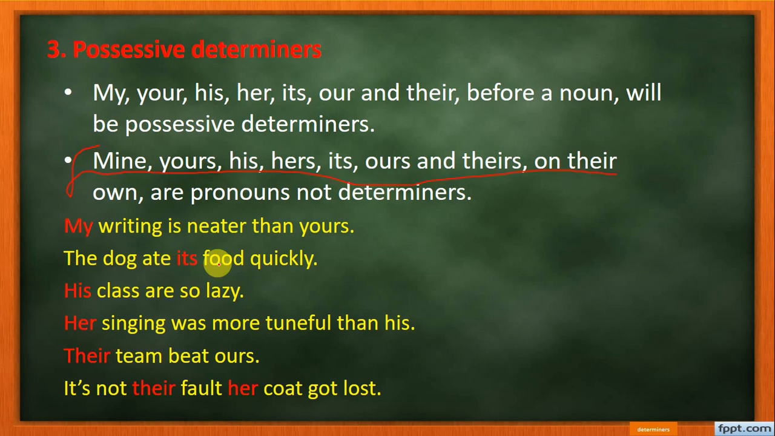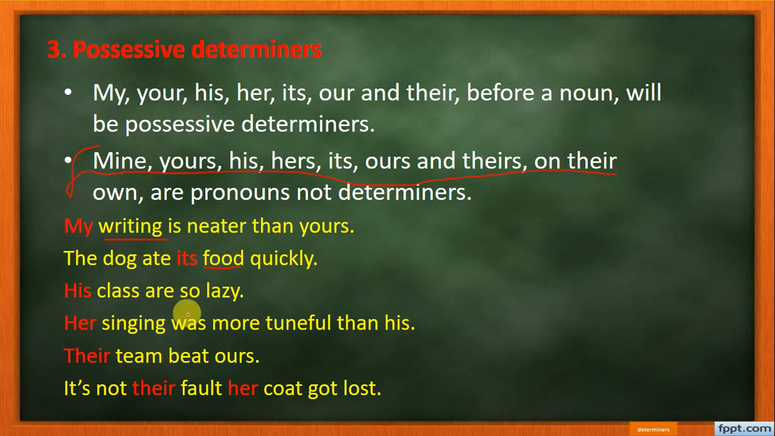My writing is neater than yours. You see, writing is a noun. It says our writing is neater than yours. Here, see, my comes before a noun, writing is a noun. So we can call this a determiner. Next, see, the dog eats its food. It comes before a noun. We can call it a determiner. His class are so lazy.